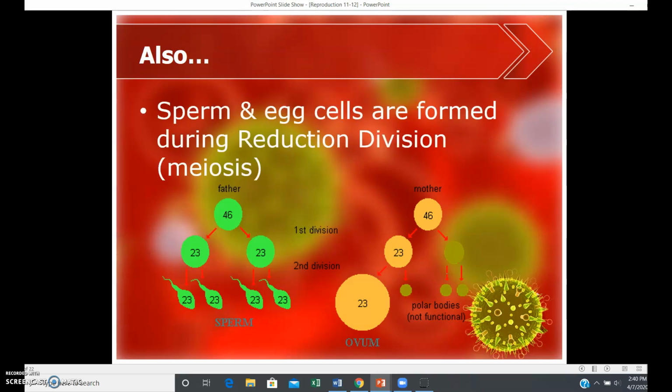Sperm and egg cells are formed during the reduction division, which is meiosis. Before one is fertilizing the other, the father has 46 chromosomes. In meiosis 1, it breaks down to 23. In meiosis 2, now you have 4 sets of 23. In a female, they have 46, which breaks down into 2, and one of them will have 23. These others are called polar bodies, and they're not functional, which is interesting in the ovum. And then the second division will give you 1 with 23, because those polar bodies are not functional.